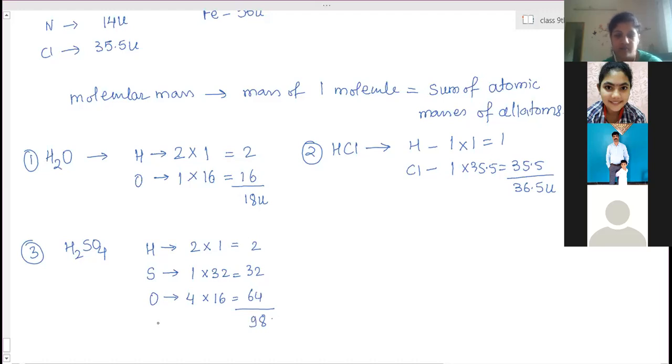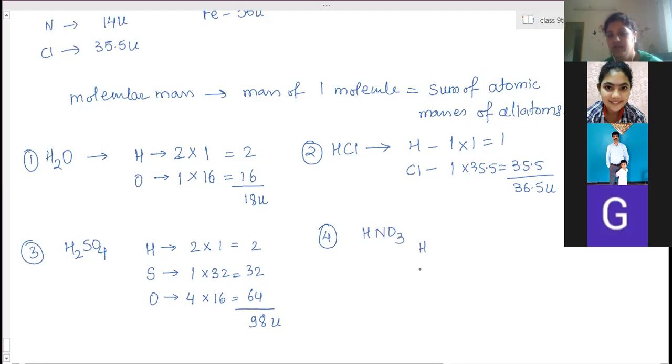Right. Is it clear how to find out atomic masses, molecular masses? Yes, ma'am. Then next, if we want to find out for HNO3, 1 hydrogen atom, nitrogen 1 atom, oxygen 3 atoms. Hydrogen has a mass 1, nitrogen is 14, this is 16. So 1, 14, 48, 63 U. Clear?